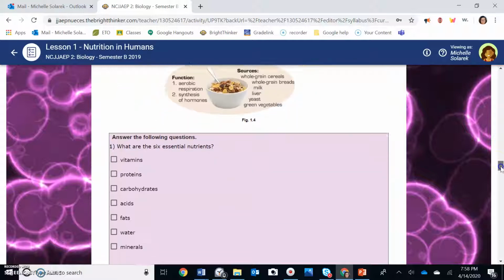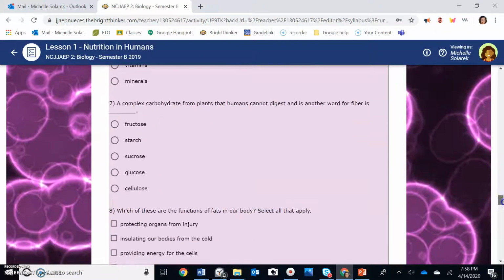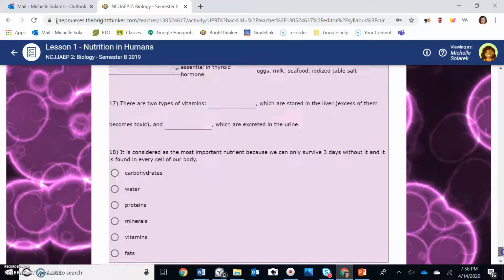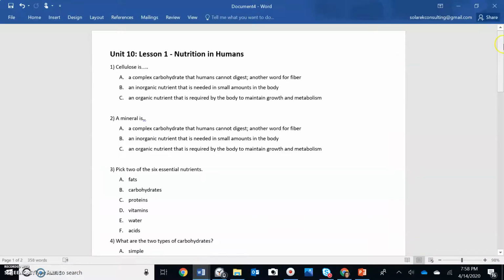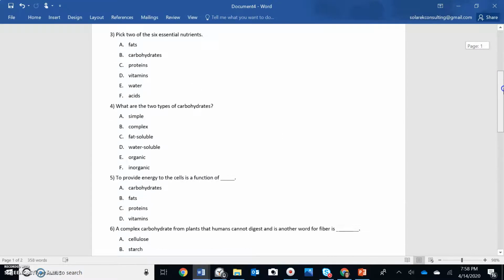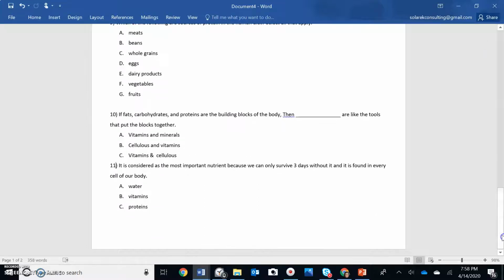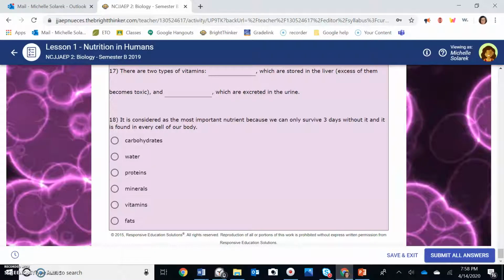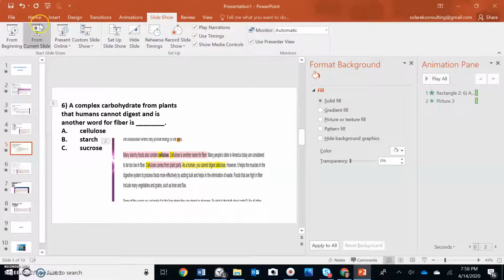Now let's take a look at the questions you would have had to answer if you did your packet or if you did this on your own. These are the questions you guys would have had to answer. But you are in luck. If you will do me a favor, write down on a piece of paper, numbers, Unit 10, Lesson 1. Write down Unit 10, Lesson 1, and let me show you your questions. They're all multiple choice, and I even told you that I would help you with them. So while you are writing down 1 through 10, I am going to get ready to help you with your questions. Okay, here we go.